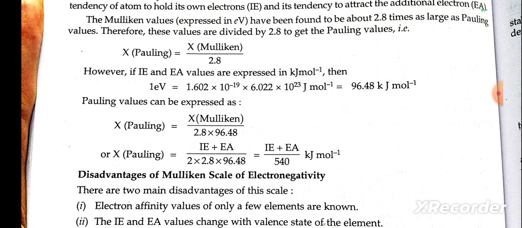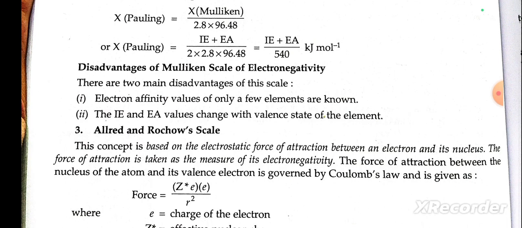Disadvantage of the Mulliken scale of electronegativity. There are two disadvantages of this scale. First, electron affinity values are known for only a few elements. Second, the ionization enthalpy and electron affinity values change with the valence state of the element.